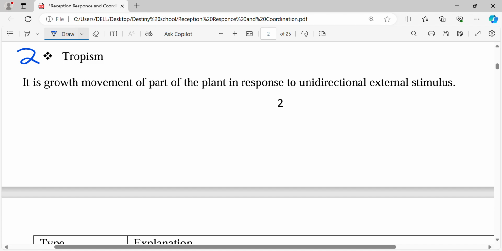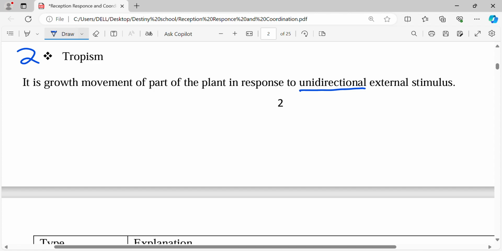So what is tropism? It is growth movement of the plant in response to a unidirectional external stimulus. Unidirectional is basically a stimulus that is from one side. For example, if it is light, let the light come from one direction. So we ensure that we focus sunlight from one side, and the other side we let it be dark.